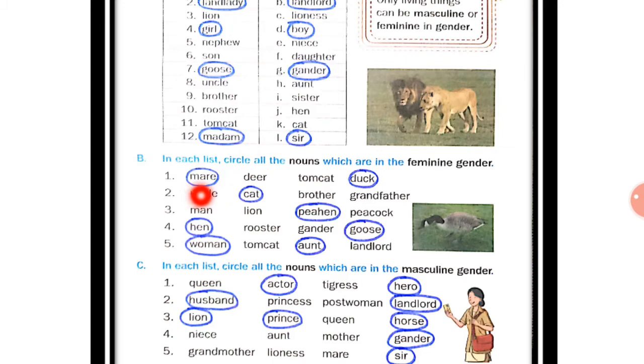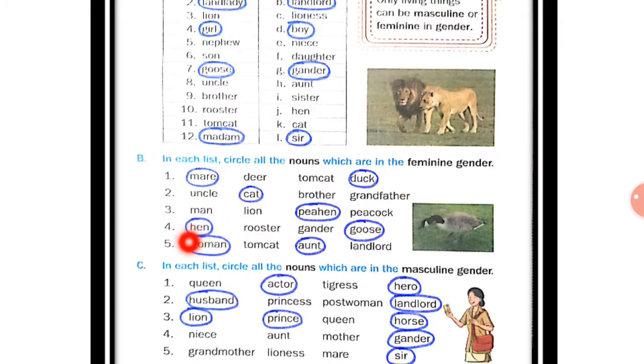Now uncle, cat, brother, grandfather. Now only cat is feminine gender. Rest all the three are masculine gender. Man, lion, peahen, peacock. Now here only peahen is feminine gender. Rest all the three are masculine gender.